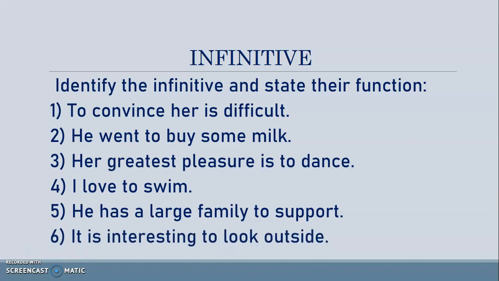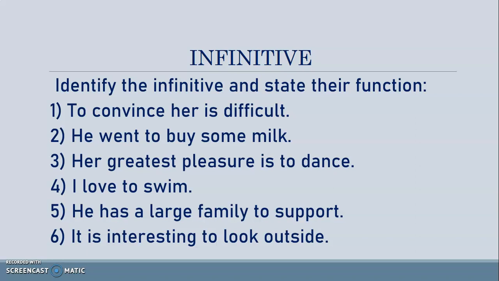And the sixth one: It is interesting to look outside. To look is used after the verb is and after the adjective interesting. It does the function of a complement. The difference between the third sentence and the sixth sentence is, in the third sentence, to dance is used as a complement but after the be form of verb.